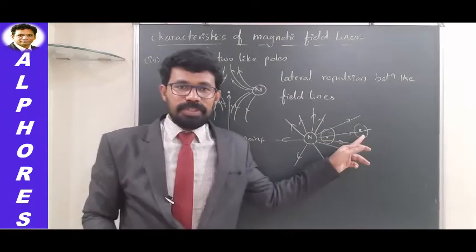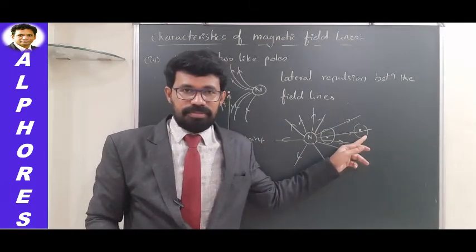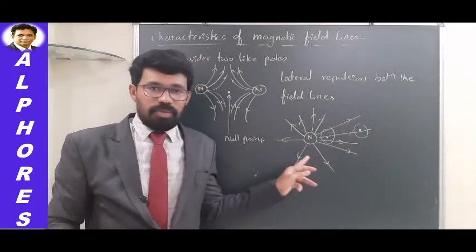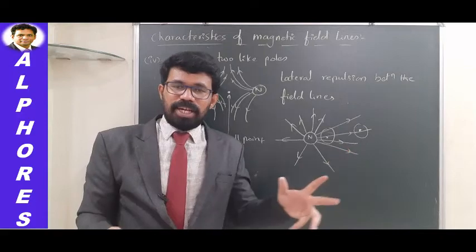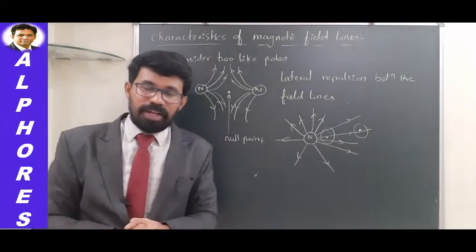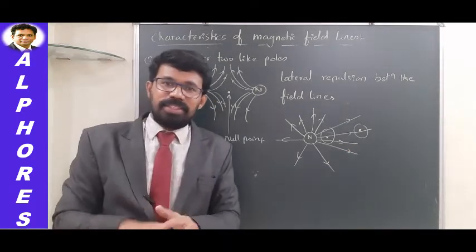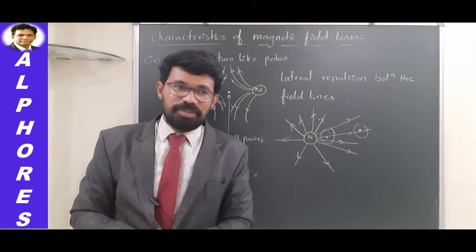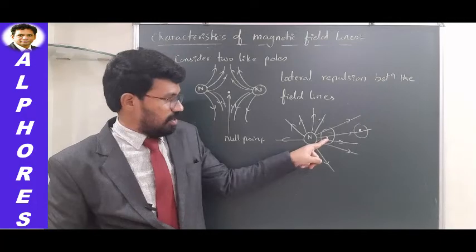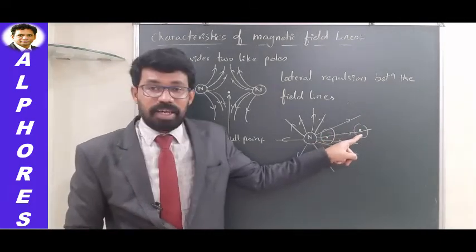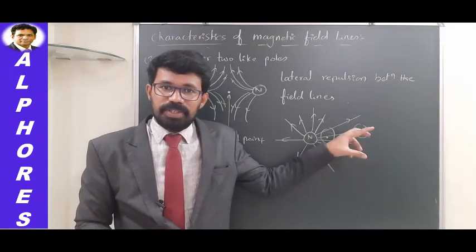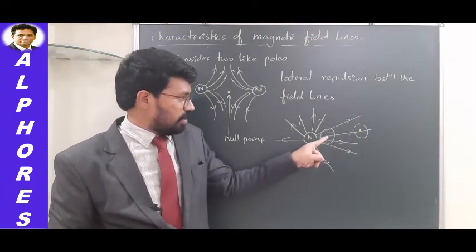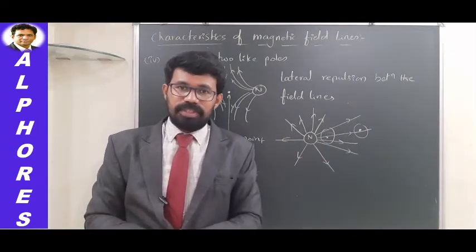So here, the density of lines is less. Here, lines are crowded. The more the number of lines present, if the magnetic field lines are heavily crowded at that point, in that region, the magnetic field strength will be very high. Here, in this situation, magnetic field strength is high. Here magnetic field strength is less because the density of field lines is less. Here field lines are heavily crowded. Here density of field lines is more, isn't it?